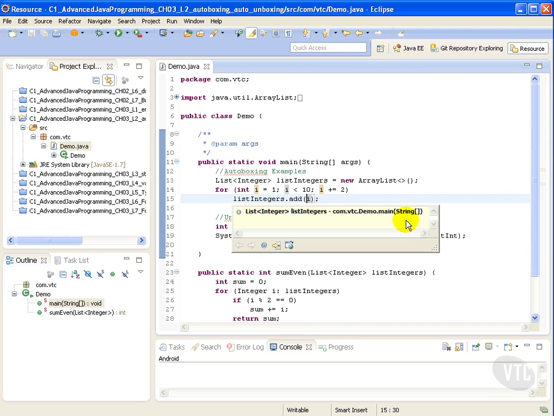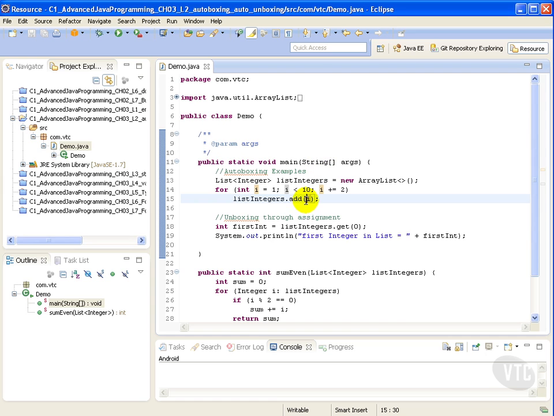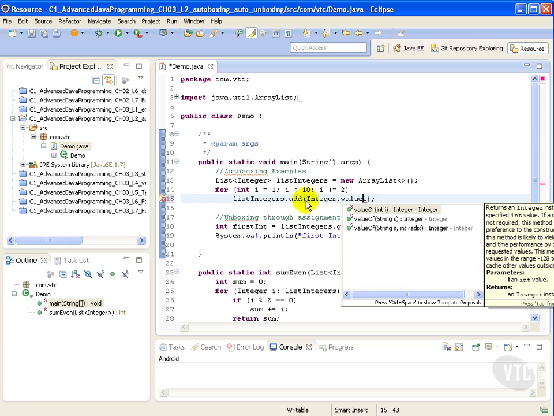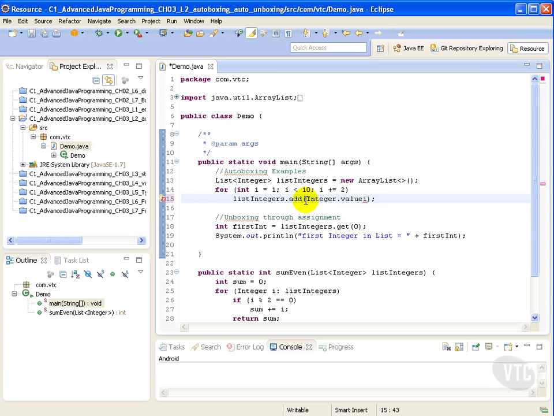There's no compile error because it creates an Integer from i and adds the object to list integers. How does Java do that? The compiler converts the int using the valueOf method. At compile time, this will be replaced with this. Converting a primitive value, an int for example, into an object of the corresponding wrapper class is called autoboxing.